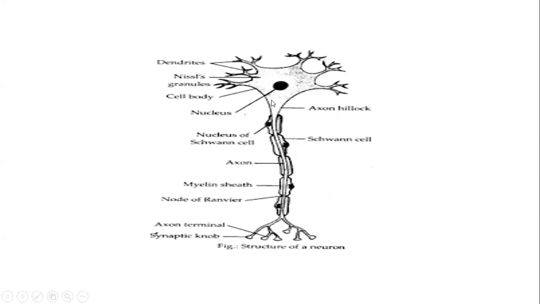Then below the cyton, there is a long elongated fiber which is called axon. The axon is covered by a plasma membrane that is called myelin sheath. Myelin sheath encloses a cell called Schwann cell, and the cell has a nucleus known as the nucleus of Schwann cell. You can see this myelin sheath is not continuous, it has constrictions in between. These constrictions are called nodes of Ranvier.